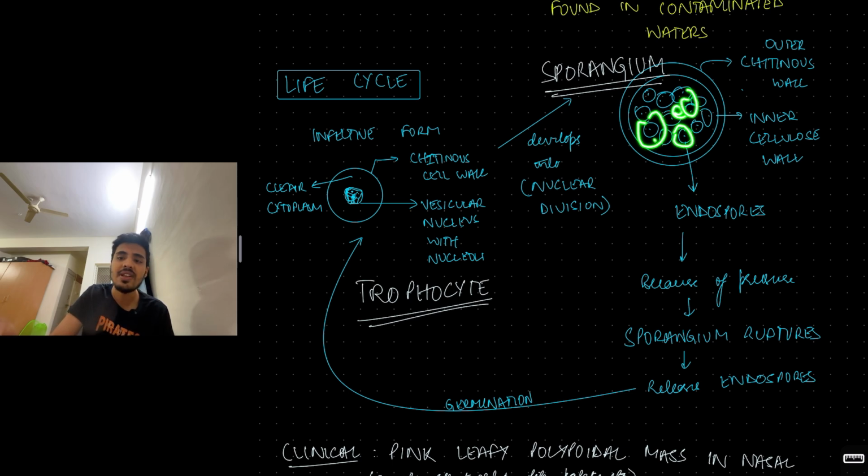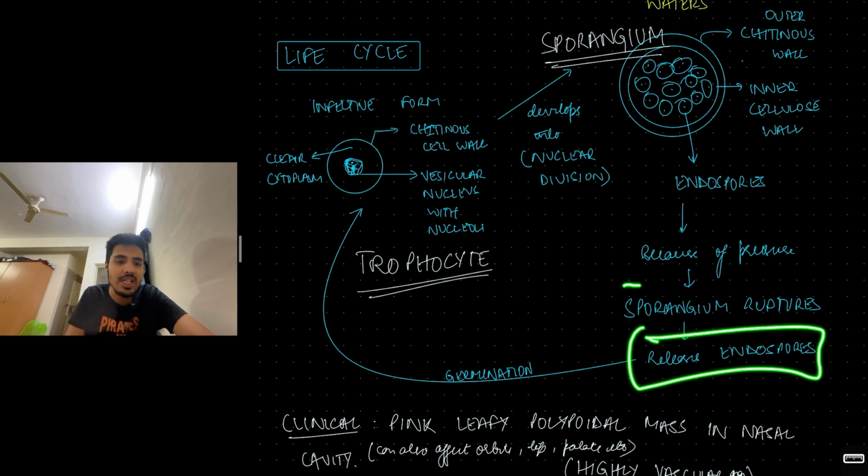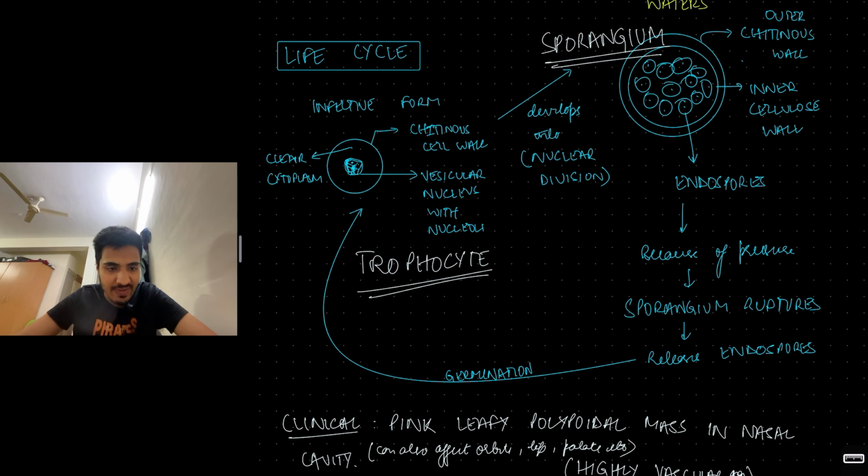So what happens eventually, the endospores accumulate and apply pressure on the wall of the sporangium, right? This causes the sporangium to burst, releasing all the endospores. These endospores once again germinate to form the trophocyte. This is the life cycle of Rhinosporidium seeberi.